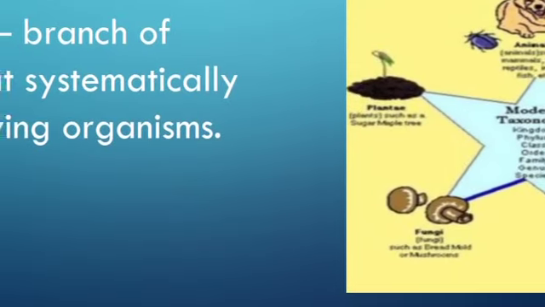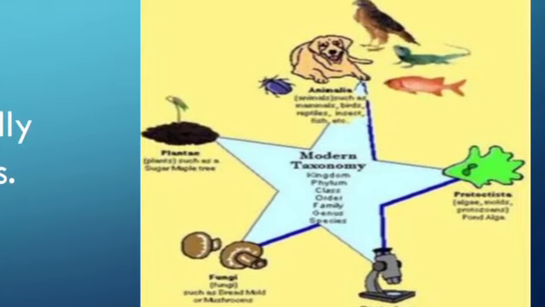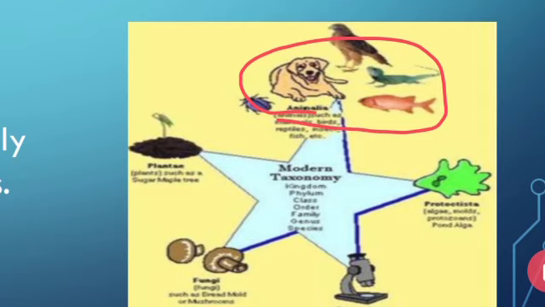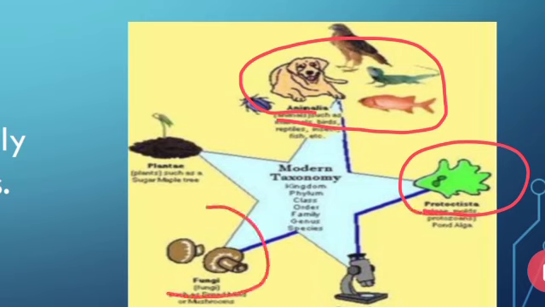If you can see the picture, you can make out the difference given here. You can see that I have kept a group of animals in a particular section. I have placed a green-like structure in a particular section. I have placed some mushrooms in a particular section. I have placed one microscope that indicates that the organisms which are kept here are unicellular organisms.